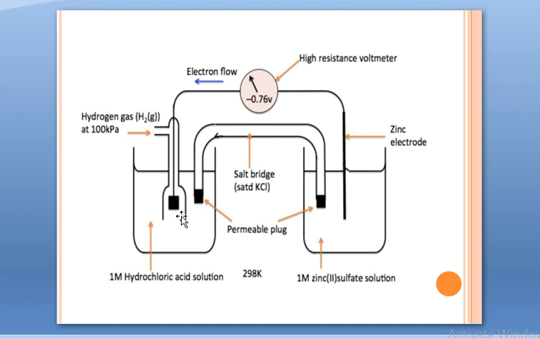Now the standard hydrogen electrode half is the reduction half, and the electrode potential in this setup of zinc metal comes out to be 0.76. It is its oxidation potential. I have hidden the negative sign because we'll talk about it later. Let's not talk about the sign right now. All you need to remember right now is that in this cell, zinc undergoes oxidation, thus its oxidation potential, its electrode potential, is 0.76 volts. Right? This is how we measure it.